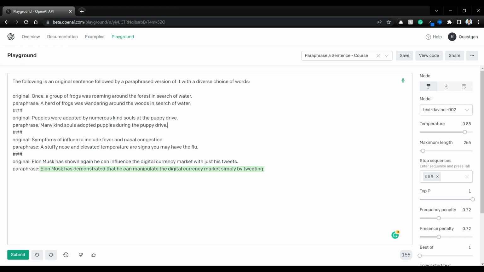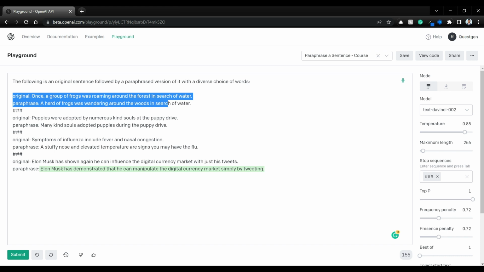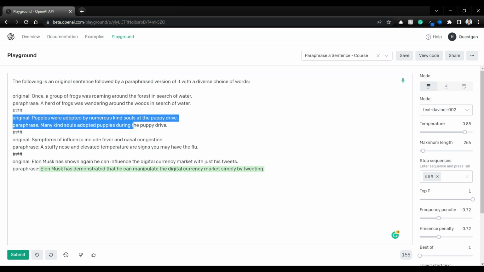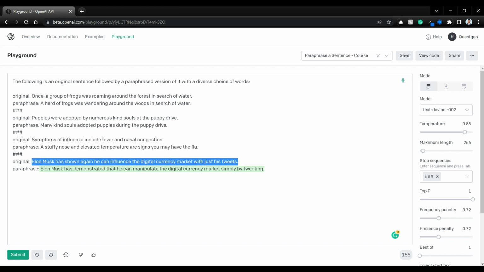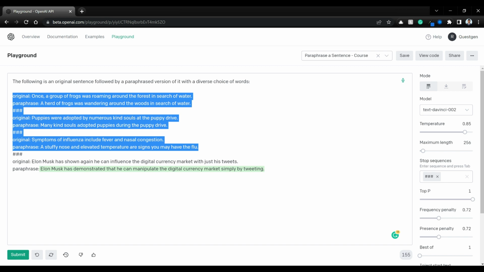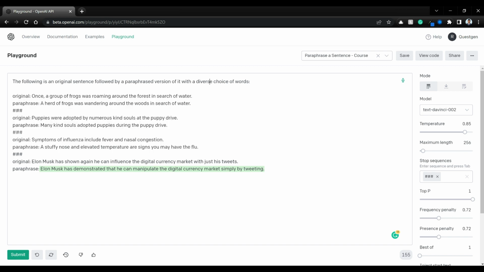And the other thing to say is that here we have shown almost 1, 2, 3 examples to it, and we are asking it to paraphrase in the 4th example. So instead of using 3 examples, perhaps you can try with 2 examples or 1 example even. So another thing to remember in GPT-3 is that showing few examples like we are doing here and asking it to do any task, this paradigm is called few shot prompting because you are giving few examples here.